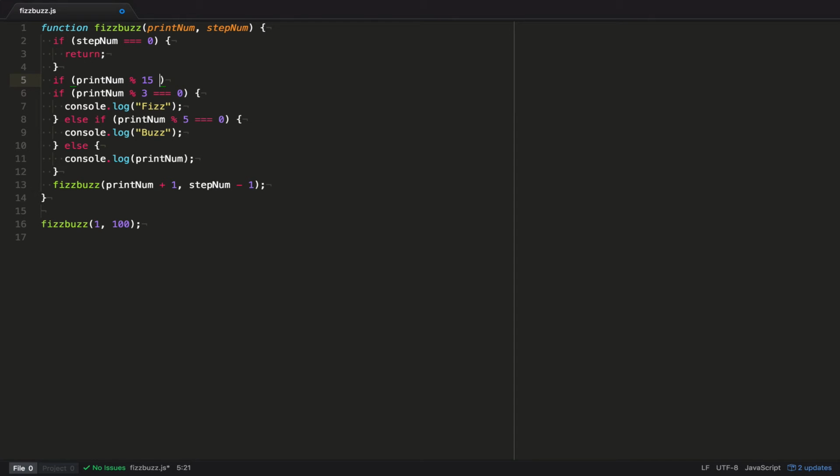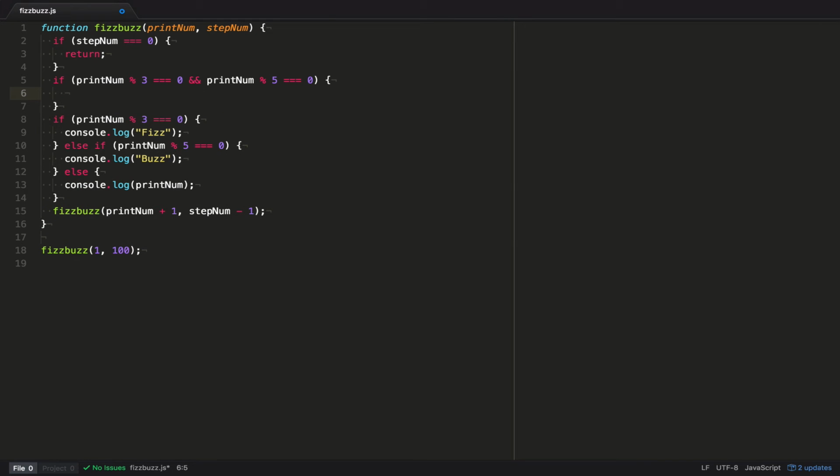Or we could do something a little bit cooler, in my opinion. When it's divisible by 3 and when it's divisible by 5. Yeah, I like this a lot better. So that's pretty cool, right?